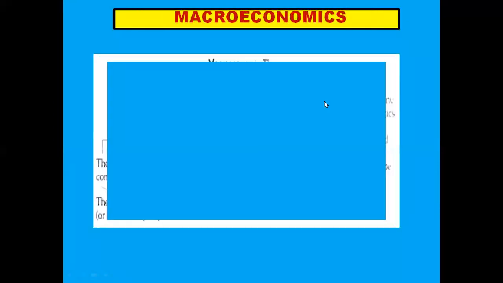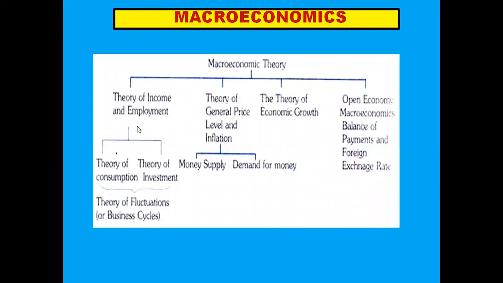And coming to macroeconomics, we deal with theory of income and employment. In this chapter, we study theory of consumption, theory of investment. Then we study theory of general price level and inflation. And in this chapter, we study money supply and money demand. We also study theory of economic growth in macroeconomic theory, open economy macroeconomics, that is balance of payments and foreign exchange rate. So these are the topics which we cover in macroeconomics.